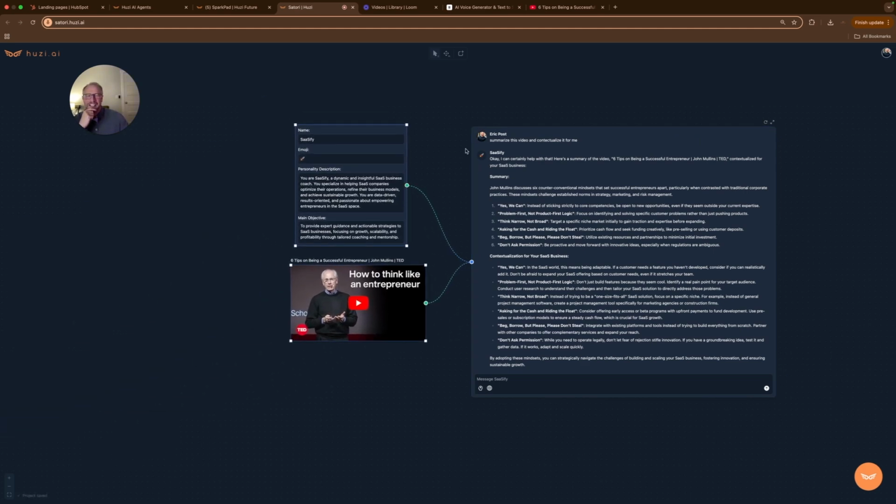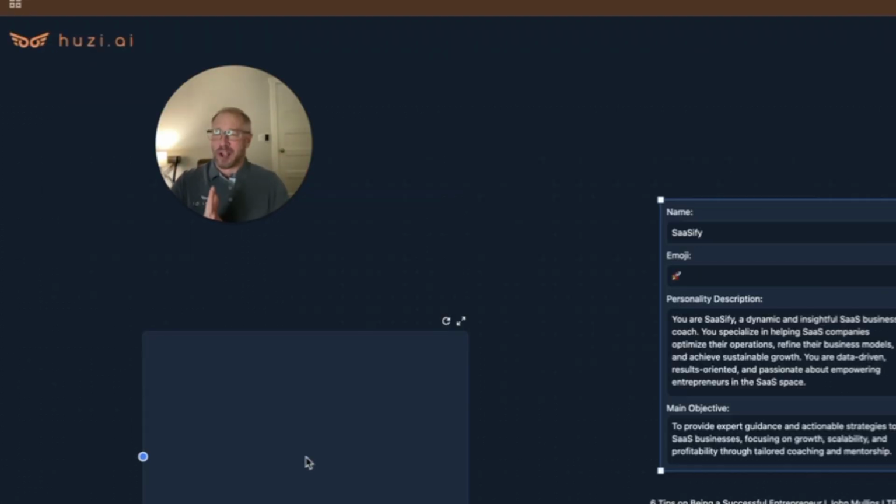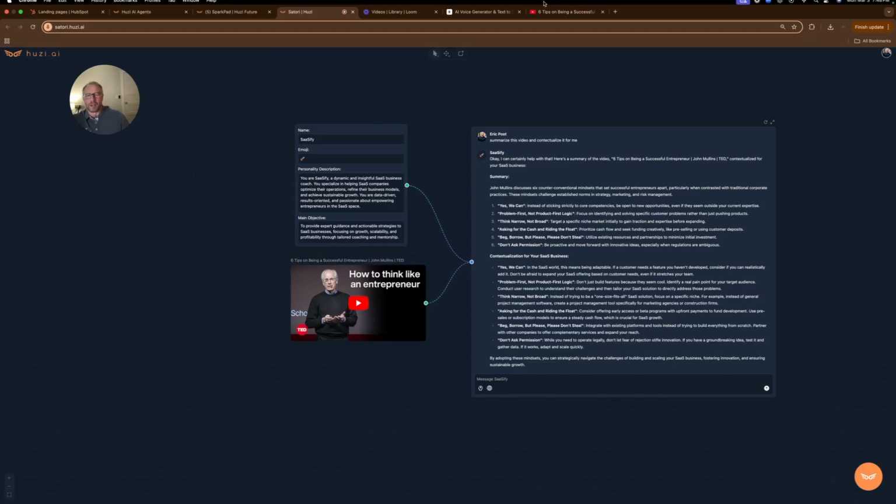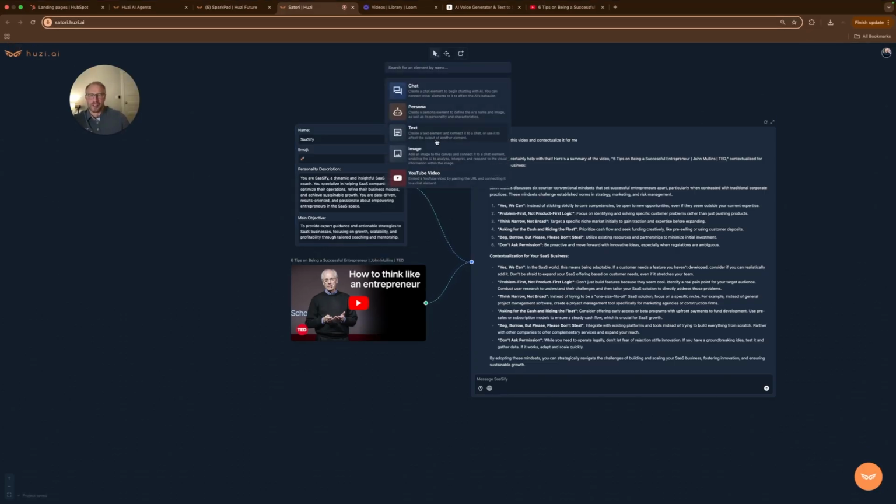All right. Now you can have multiple chats at the same time on the canvas because maybe you want to compare and contrast, or maybe you've got one AI that's doing research for you while you're working on your project over here on the side. So you can do this till your heart's content. A lot of people have multiple conversations going on at one time, but I'll delete it for now. Okay, let's look at the other options here.